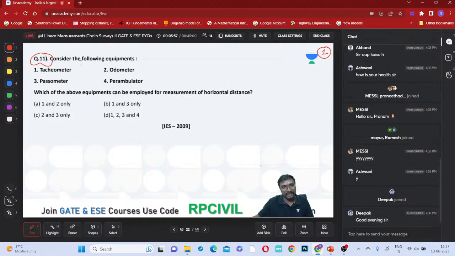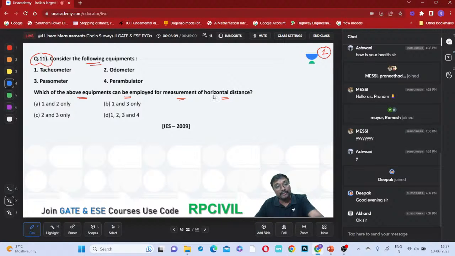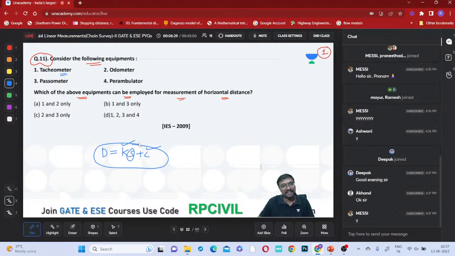Right. Only 20% answered correctly. So what is it? Consider the following equipment. Which of the above equipment can be employed for measurement of these horizontal distances? Yes, the tachyometer. We can use this tachyometer for calculating these distances, D equal to Ks plus C. In the first chapter I have given this. Do you remember that? We can measure this staff intercept using the K and C tachyometric constants and estimate this distance.